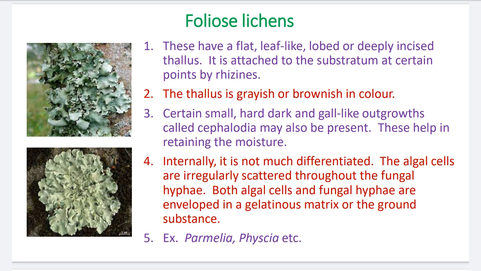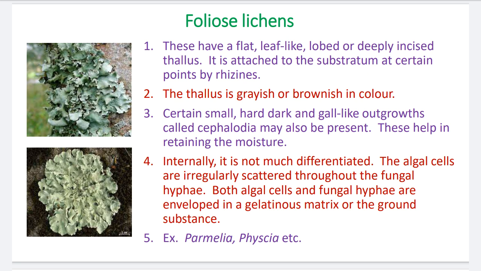Number 2, the thallus is grayish or brownish in color. This is the color of the thallus, which is grayish or brownish. Number 3, certain small, hard, dark and gall-like outgrowths called cephalodia may also be present. These help in retaining moisture. The moisture retaining organs are also present on the thallus. They are called cephalodia. They are small and hard, dark and gall-like outgrowths.